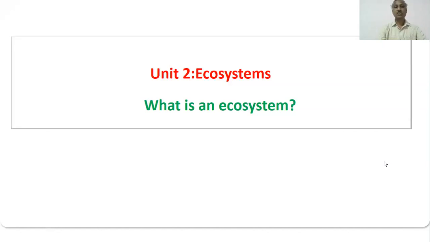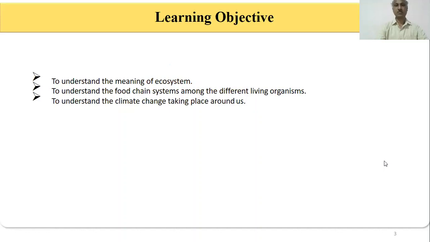In the ecosystem we can understand what we mean by the different living things and non-living things. So all the detailed discussion has been studied in this second unit of environmental science. It is what we mean by an ecosystem.